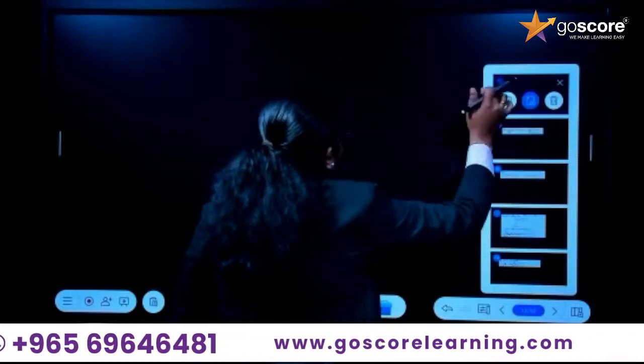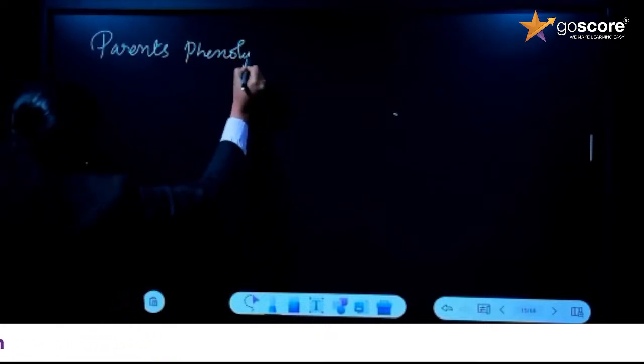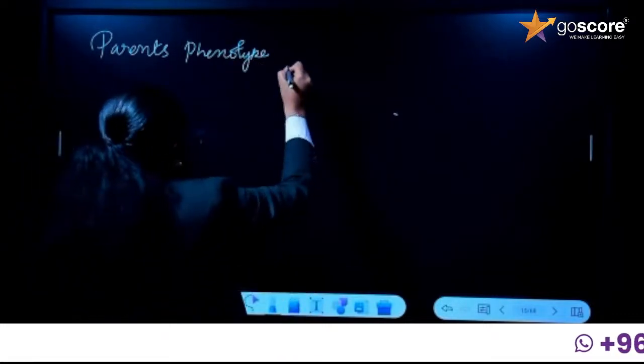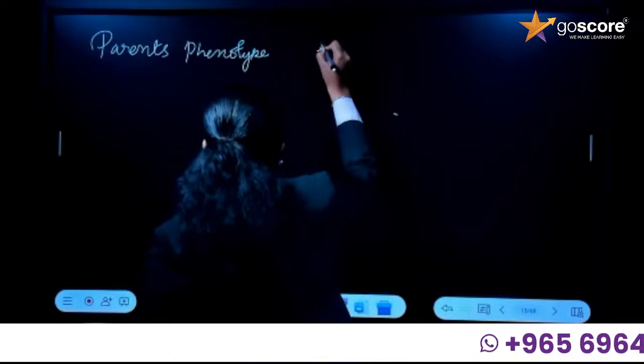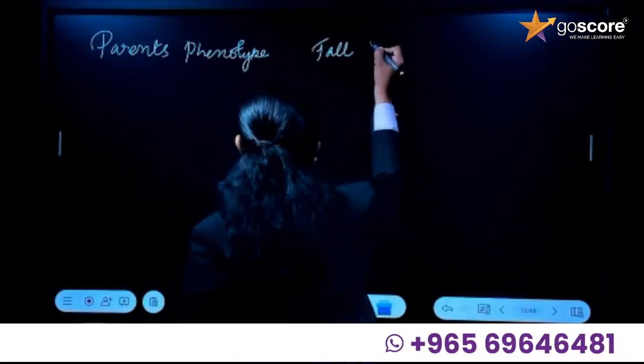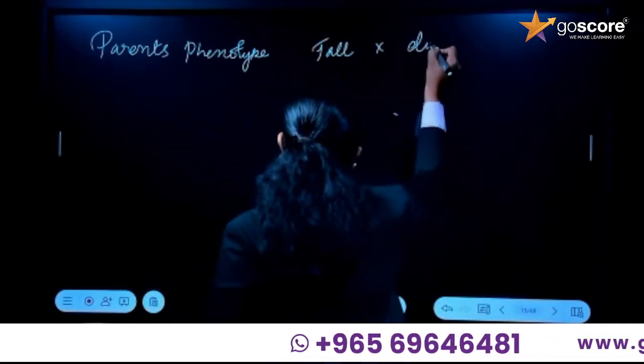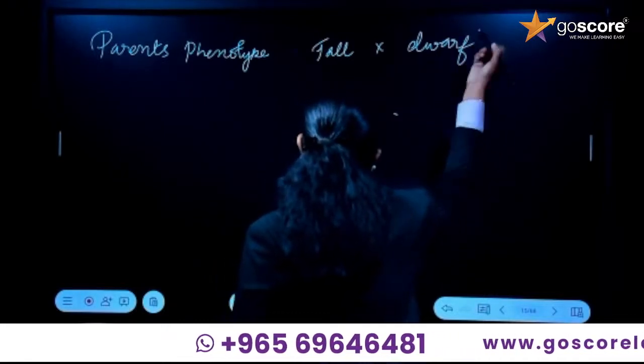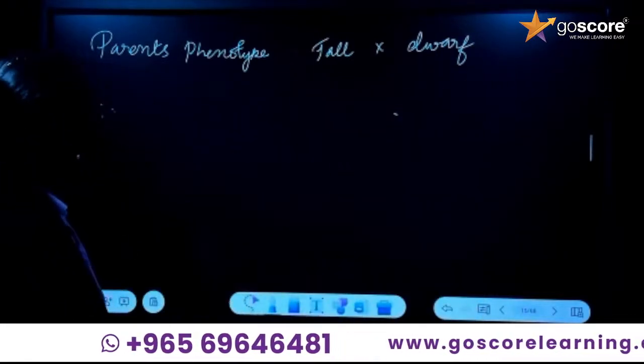So let's see the monohybrid cross. If someone asks you to write the monohybrid cross, you have to write it like this. First, you have to represent the parents' phenotype. Phenotype means the expressed character, the expressed trait. So what is the expressed trait? One is tall, and it is crossed with a dwarf plant. One is tall and the other is dwarf.